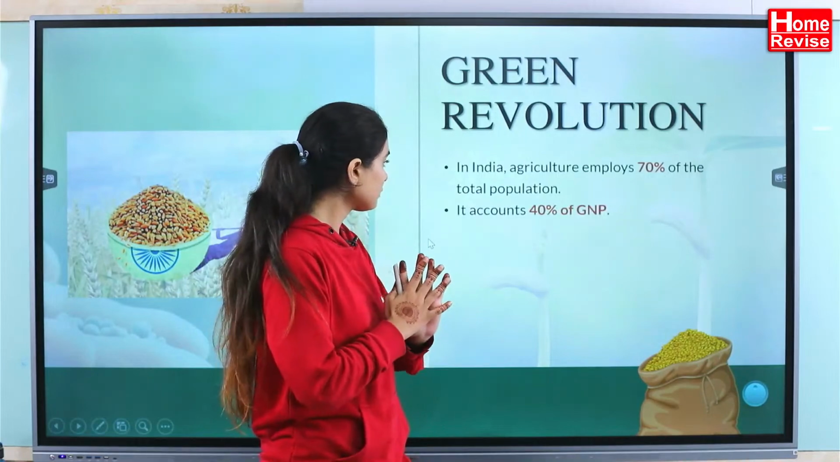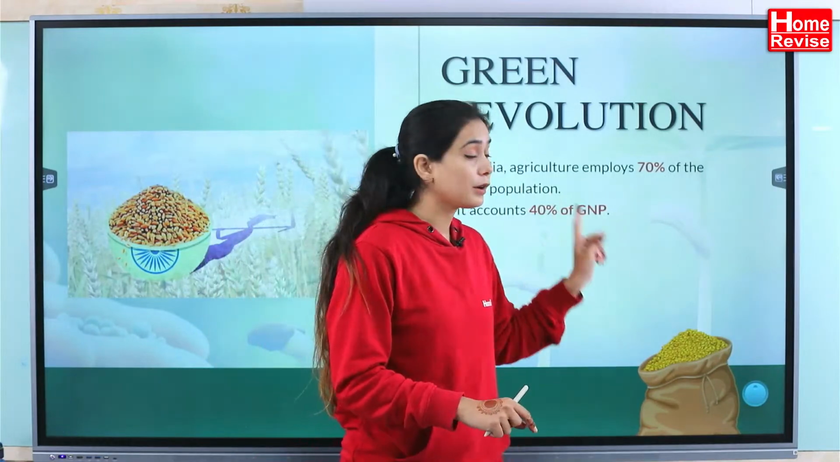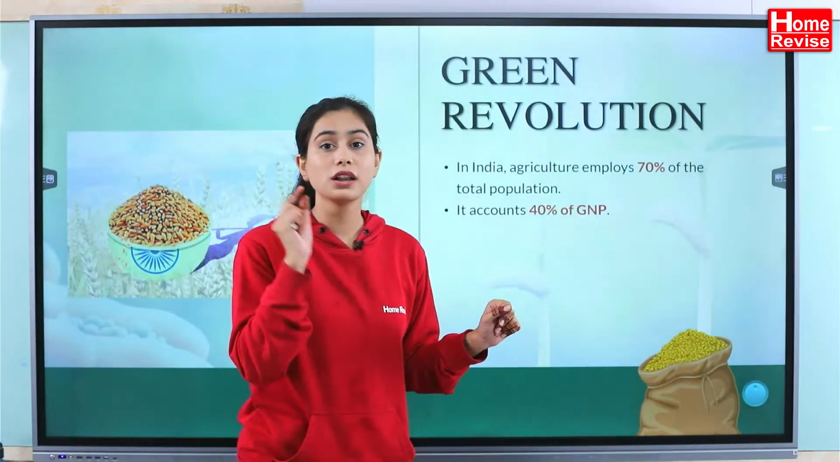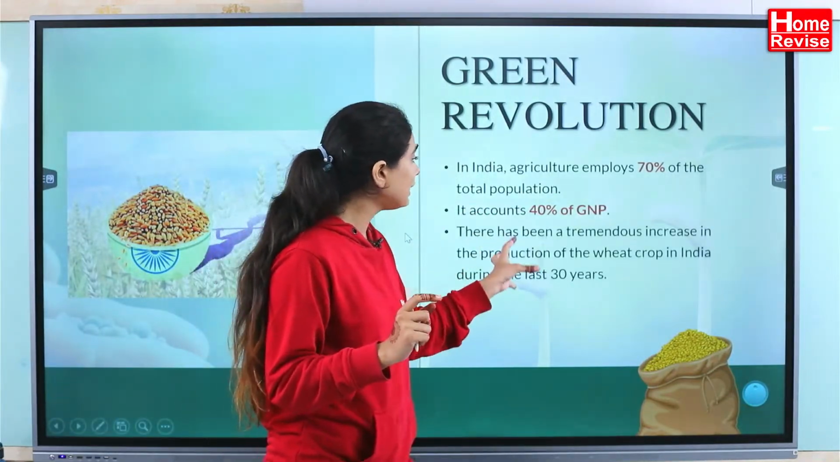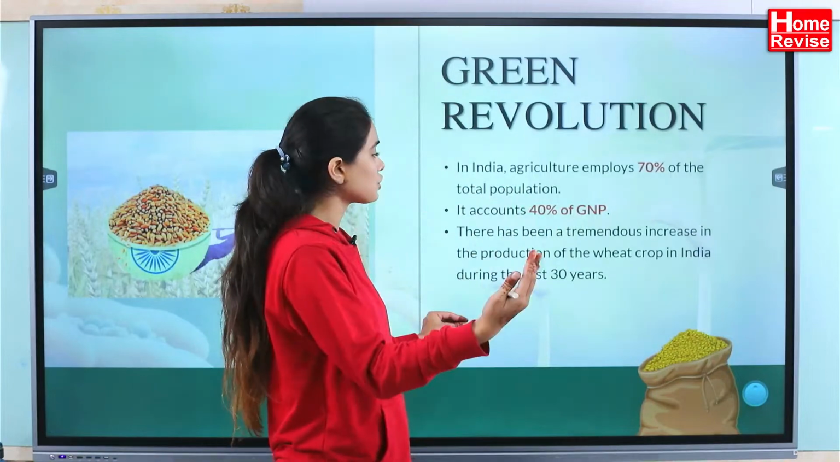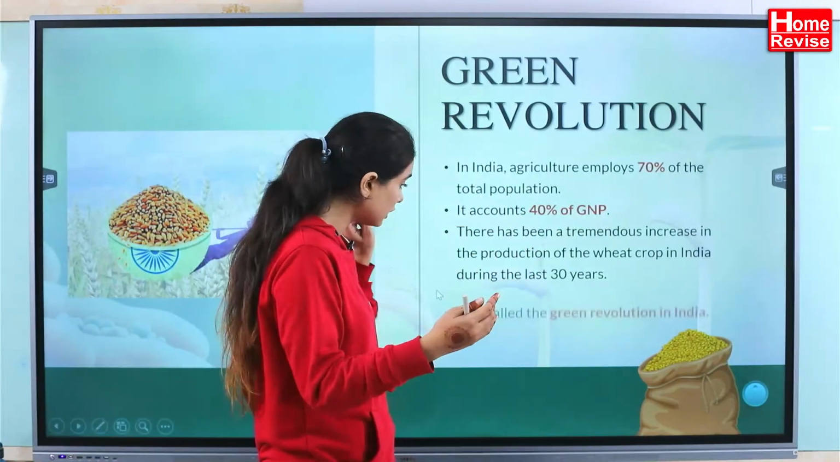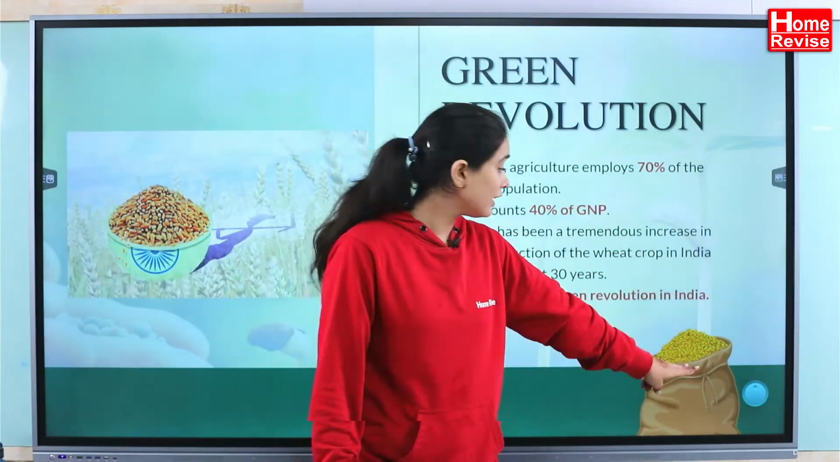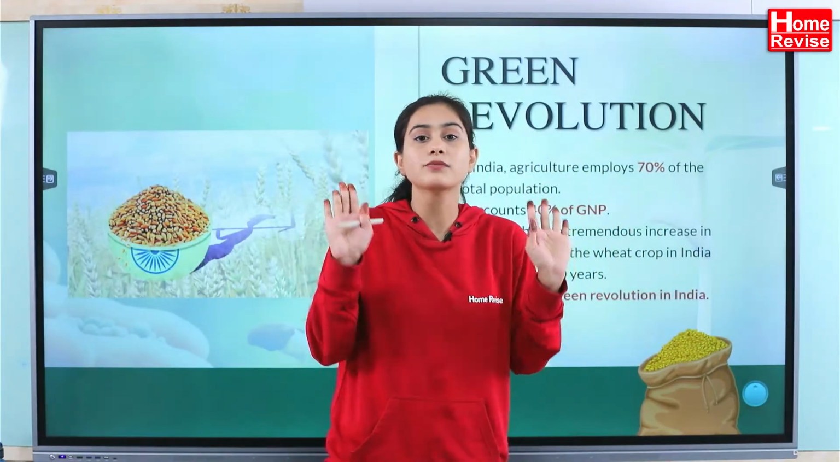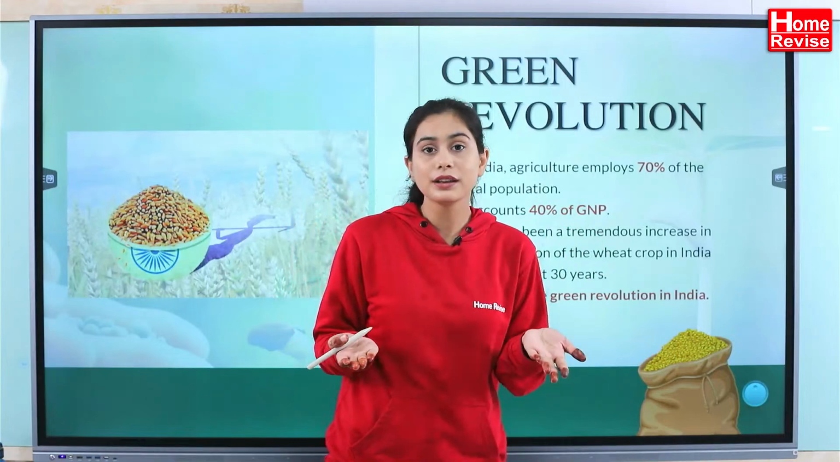It accounts for 40% of India's gross national product. There has been a tremendous increase in the production of wheat in India during the last 30 years, and this is nothing but the Green Revolution in India. We are very self-sufficient when it comes to wheat, and wheat is really important.